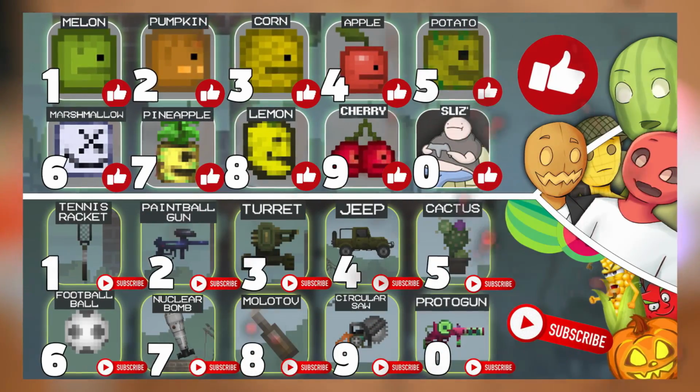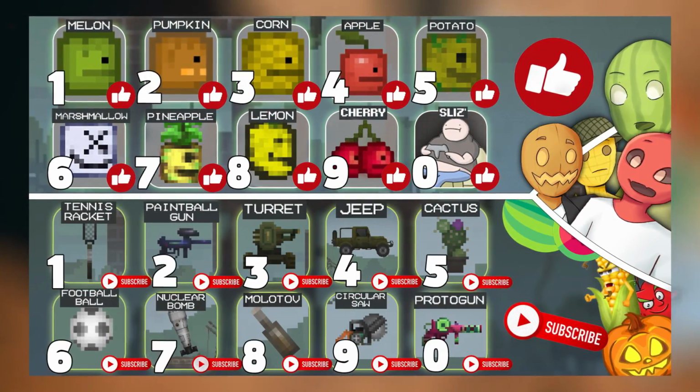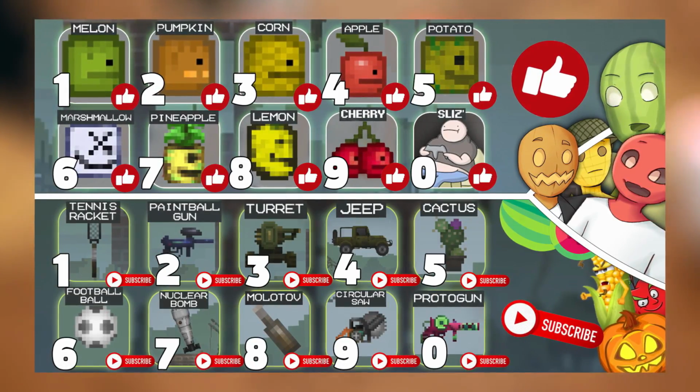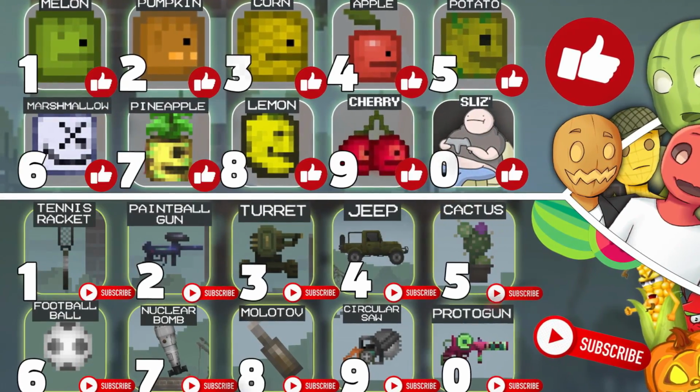It's simple, if your like is number 8 and the last digit of your subscription is number 5, you're a lemon and a cactus. Show your imagination and enjoy the show.